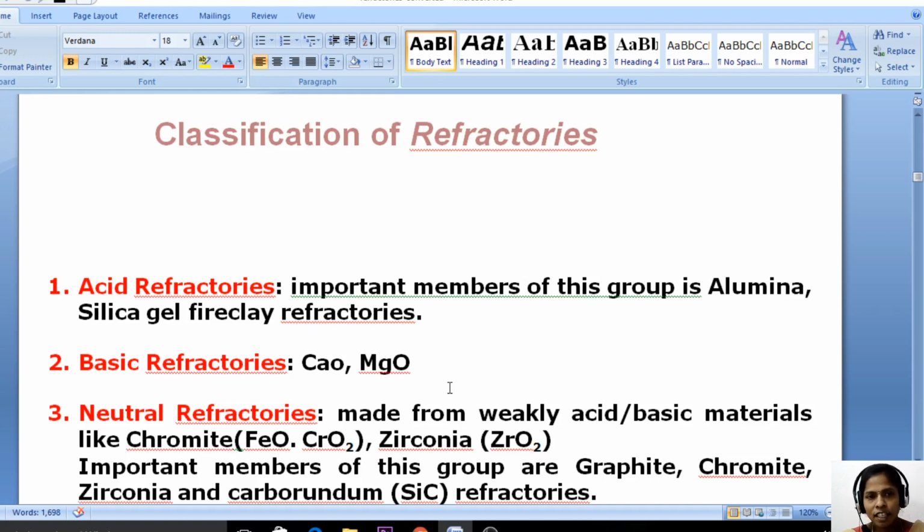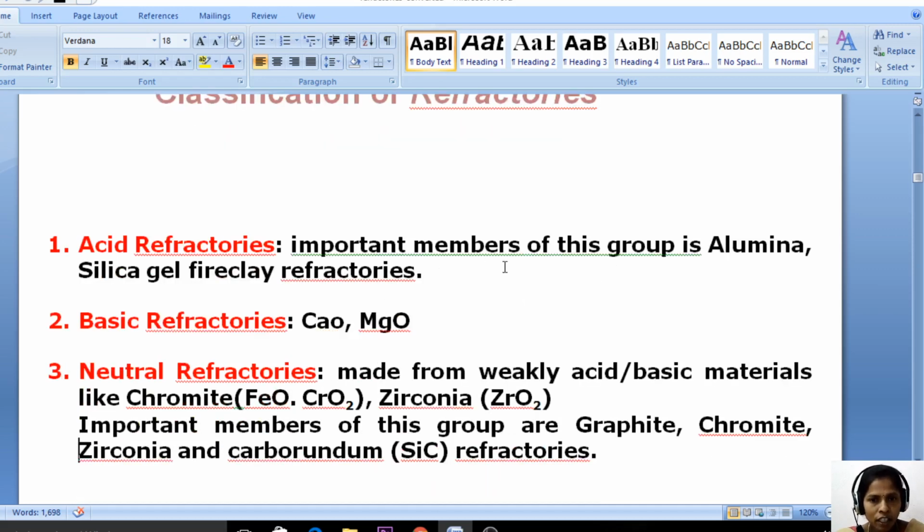Acid refractories are made of acids, basic refractories are made of bases, and neutral refractories are made of neutral materials. The important members of the acid refractory group are alumina, silica gel and fire clay refractories. Simply, acid refractories are the refractories made of acid. The examples are alumina, silica gel and fire clay.